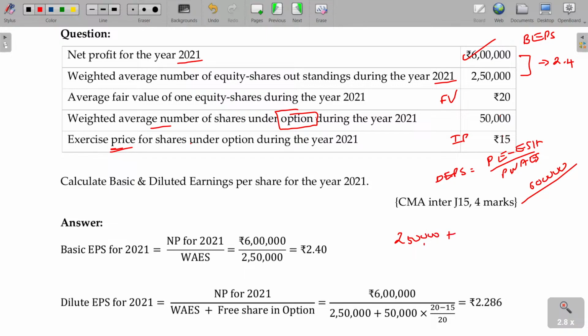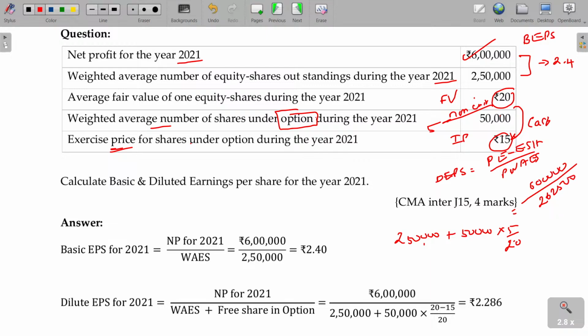Now further you are issuing 50,000, but it is not all cash. For every 20, 5 rupees is non-cash and 15 rupees is cash. Only the non-cash portion will be considered as bonus issue. So 50,000 into 5 by 20, then 2,62,500 will be the denominator value.